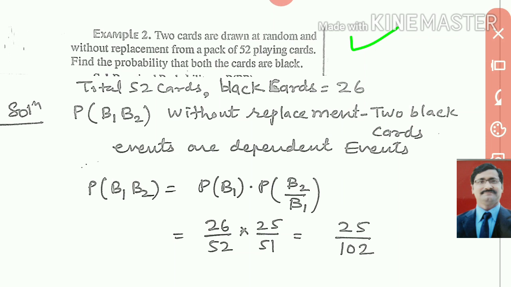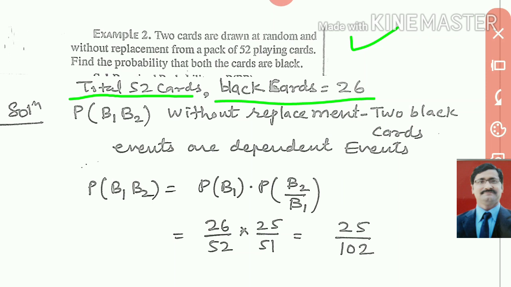Two cards are drawn at random and without replacement from a pack of 52 playing cards. Find the probability that both the cards are black. So look here, we will draw two cards from the 52 cards. Total cards are 52 and black cards are 26. We have to draw two cards one after another, and we will not do replacement. So first time black cards are 26, but next time the black cards will be 25.